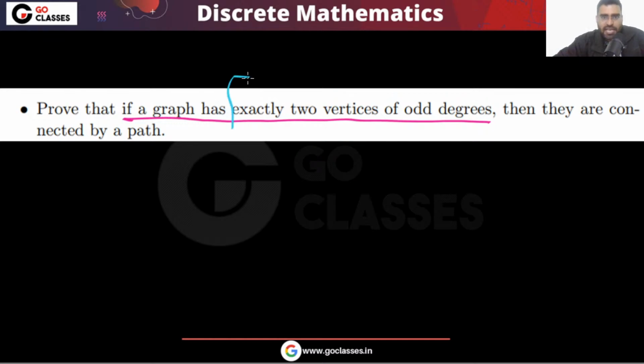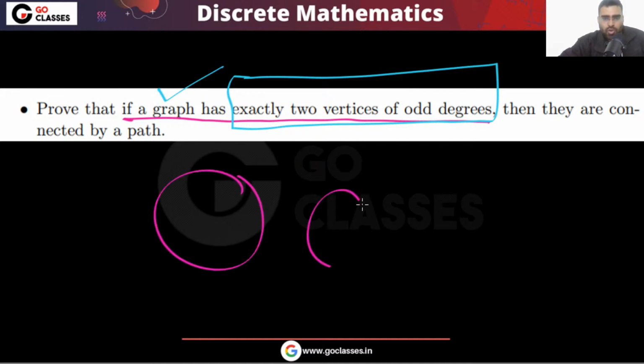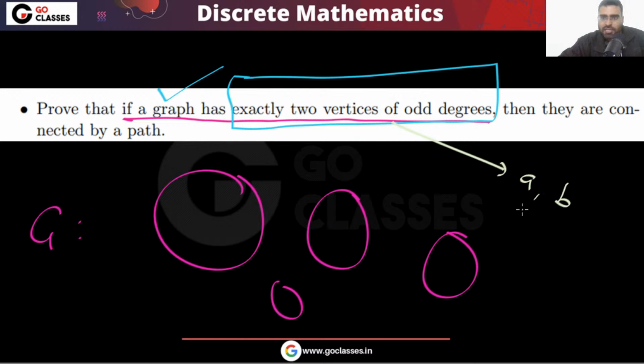Let's assume this is your graph G. In this graph G, if you have exactly two vertices of odd degree, let's assume A comma B are the two odd degree vertices, then can I guarantee they must be in the same component?